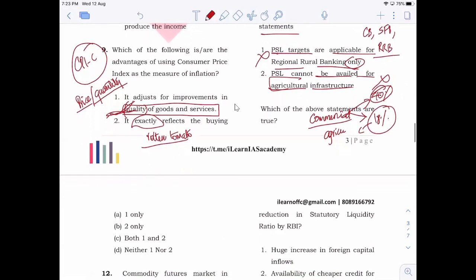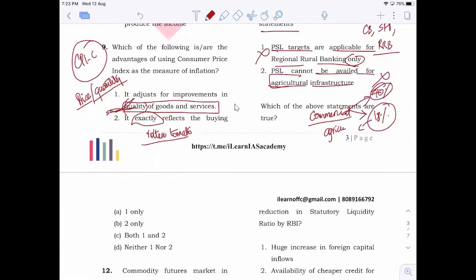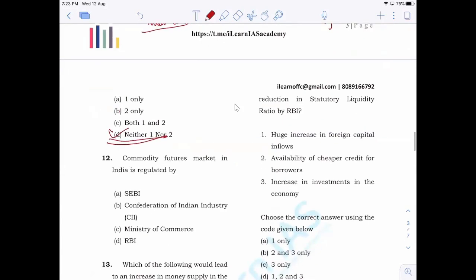So you have to understand that both the statements given here are wrong. So the answer is B. Now, the commodity futures market in India is regulated by SEBI. Earlier it was the Forward Markets Commission.